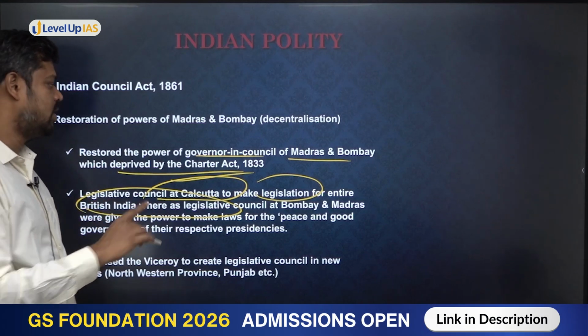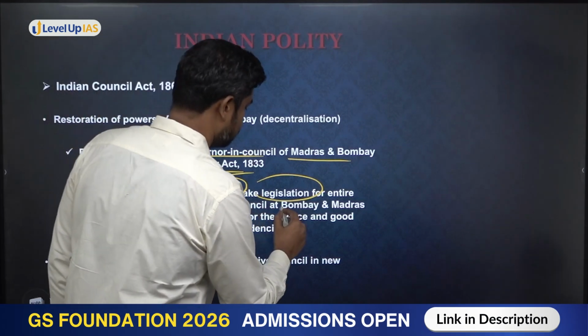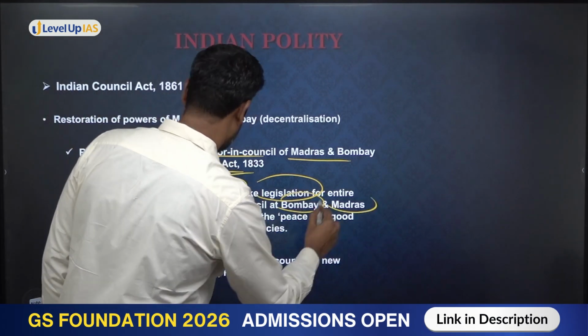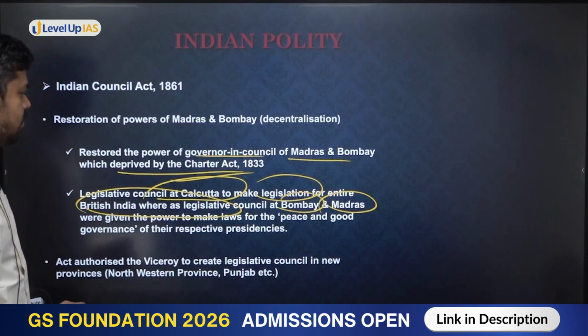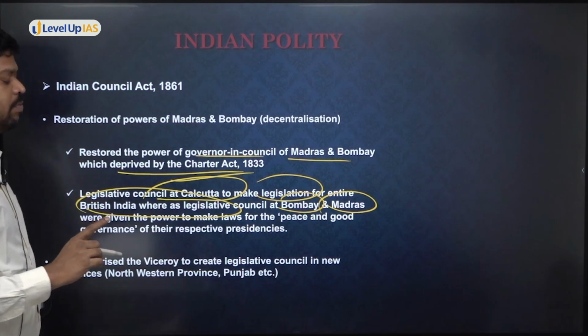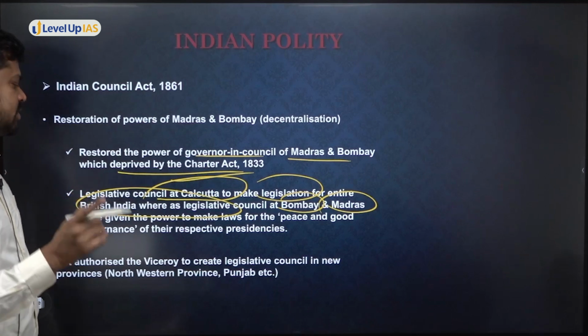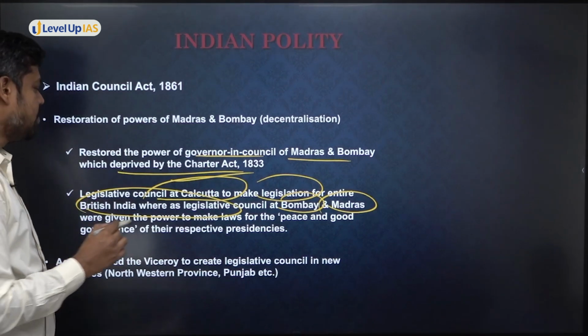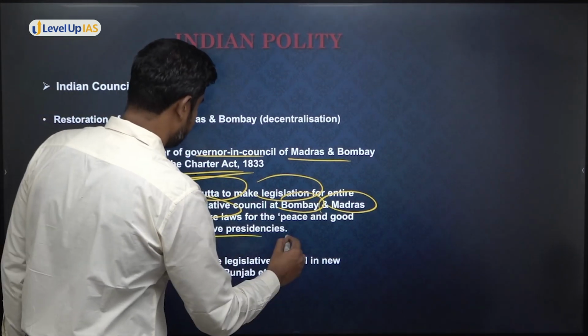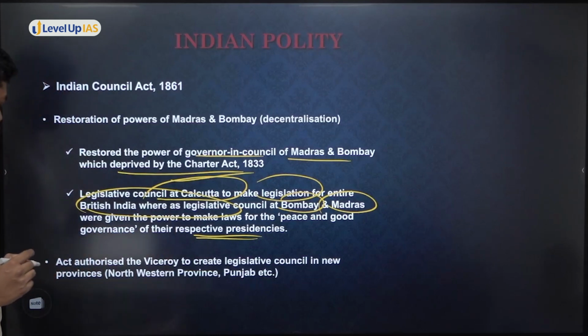In addition to that, the provinces will have their own legislative councils, that is, the Bombay and Madras provinces. They'll have their own council and they will be able to make laws for their respective provinces. Okay, so this is one major change that has happened by the Indian Councils Act 1861.